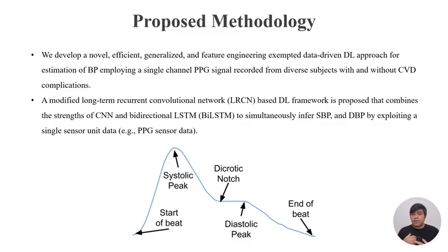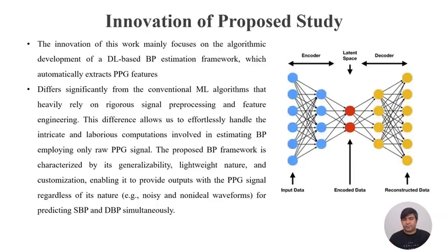But in our study, our model will extract features, not us. This means we try to avoid the pre-processing steps to reduce the time complexity. So we use a CNN which will extract features by itself, and then these features are given to an LSTM model, and the LSTM model will predict the two values of blood pressure, systolic and diastolic.